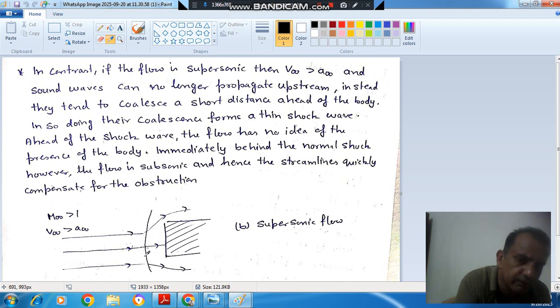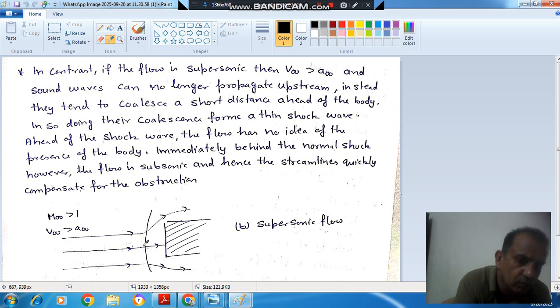Across this, the flow does not have any warning of the object because the sound wave has not reached here. So there will be a discontinuous, or sudden, change in property. Because the sound wave has not reached, the flow does not know about the object, so it will change its property discontinuously across this wave. This wave is very thin.